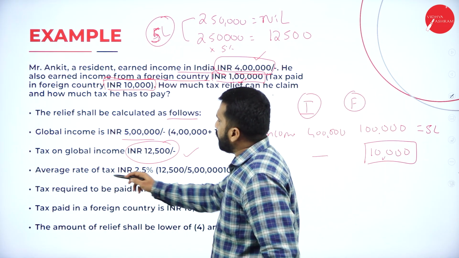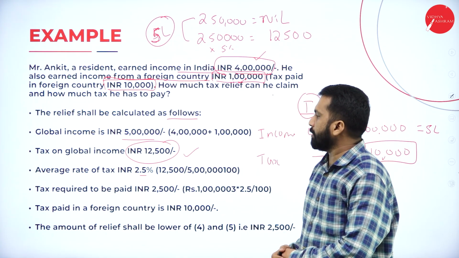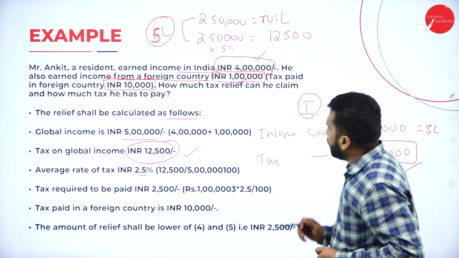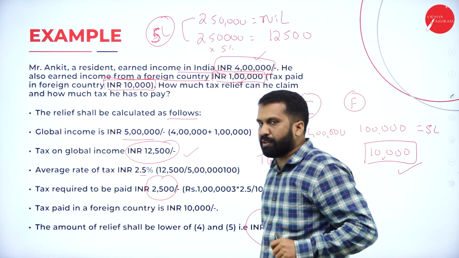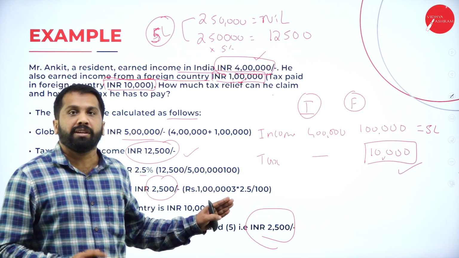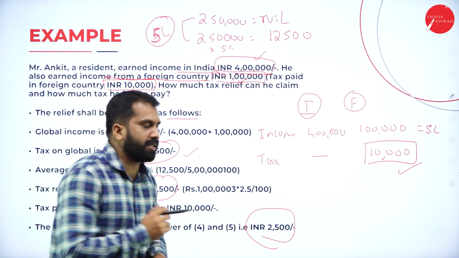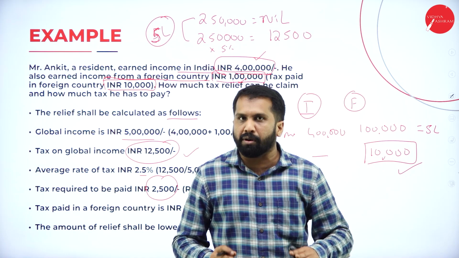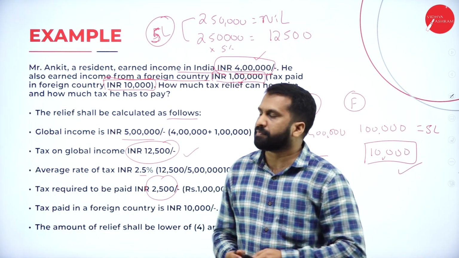Now, the average tax rate: after calculating everything, it is 12,500. How much did you already pay abroad? Already you paid 10,000 and the remaining 2,500 you are supposed to pay. Because already abroad you paid 10,000, in India they are asking only 2,500, nothing more to pay. Hope you are clear. Yes, this is all about your double taxation relief. You will not get any problems on this, nothing to worry. Only theory you are supposed to remember.